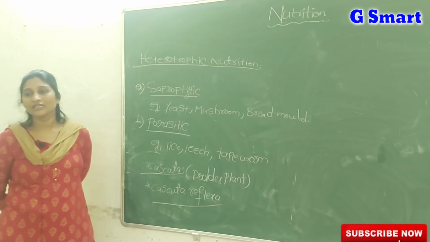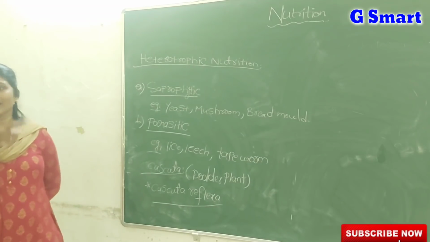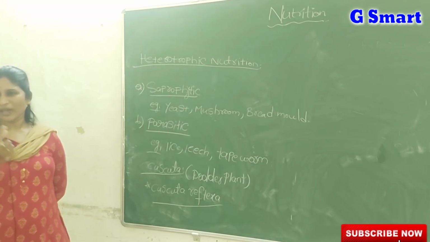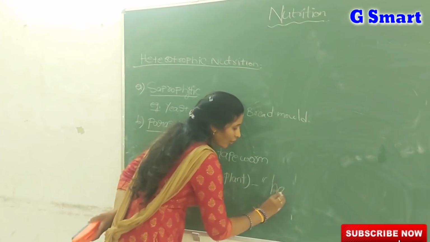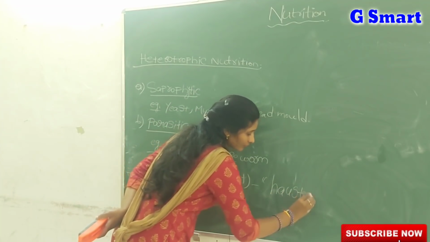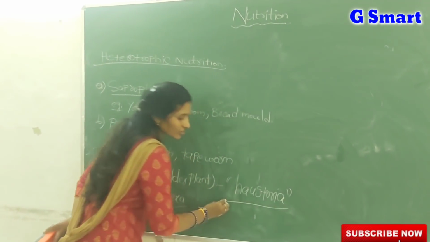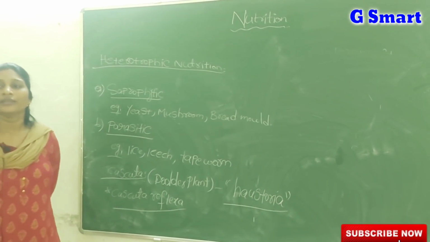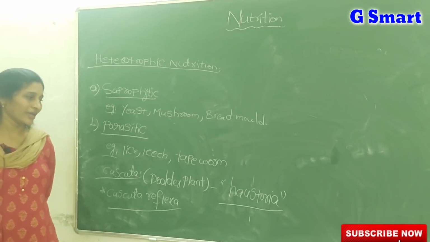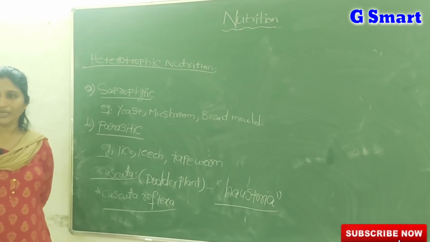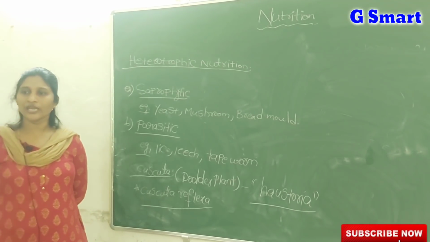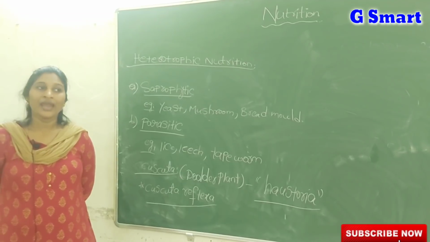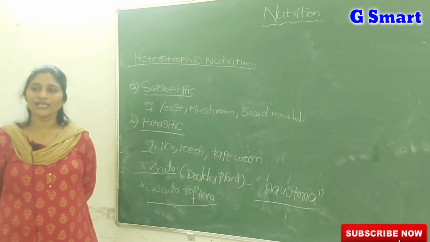So what happens is this Cuscuta will twine over other plants. Twine means it forms spirals over any other plant. And by using special structures, very important, haustoria, special root-like structures, that Cuscuta plant will extract nutrients and water from the other plant. In parasitic nutrition, the organism which takes nutrients we call the parasite, and the one from which it takes nutrients we call the host plant.